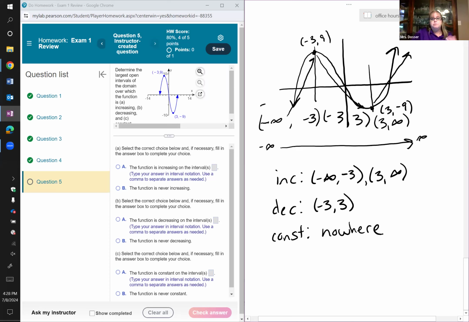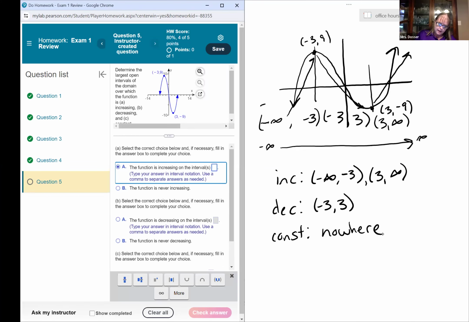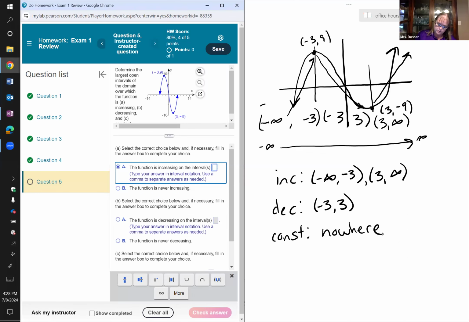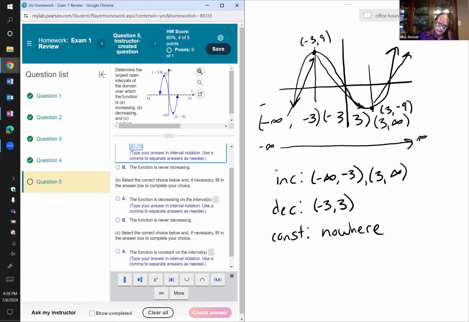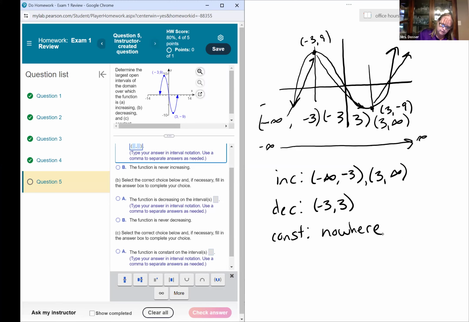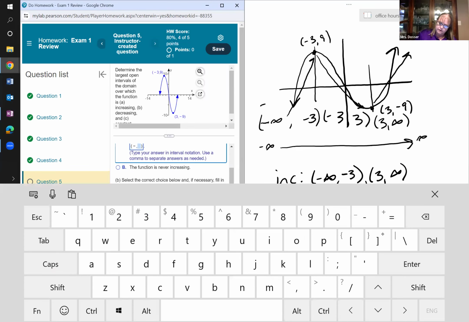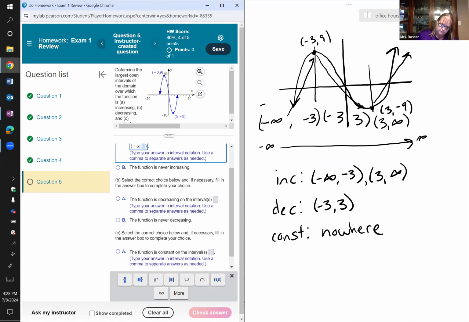Now we just need to put those into our answer boxes. On part A, we're asked about where the function is increasing. We can enter the intervals, or we can select option B, it's never increasing. Well, it is increasing on two different intervals, so we're going to select option A. In our toolbox, we've got the parentheses, the ordered pair, and the interval, and we can use that as an interval. We've got to put in our negative infinity, so I need my keyboard again for the negative, and then back to the toolbox for the infinity.